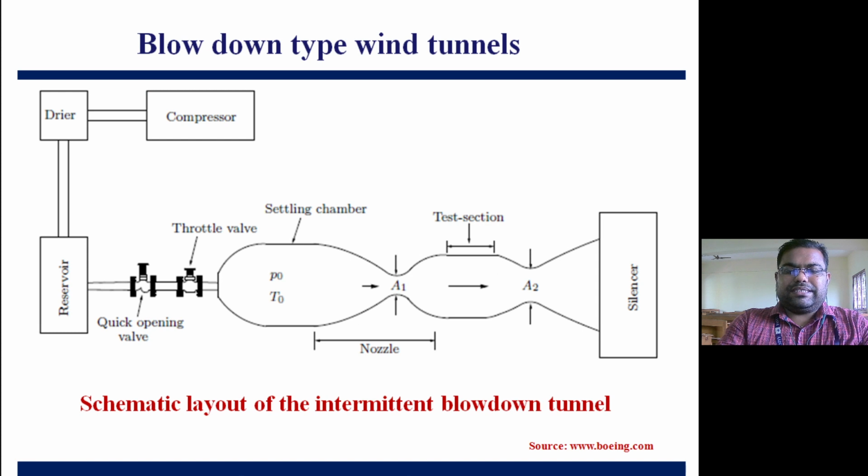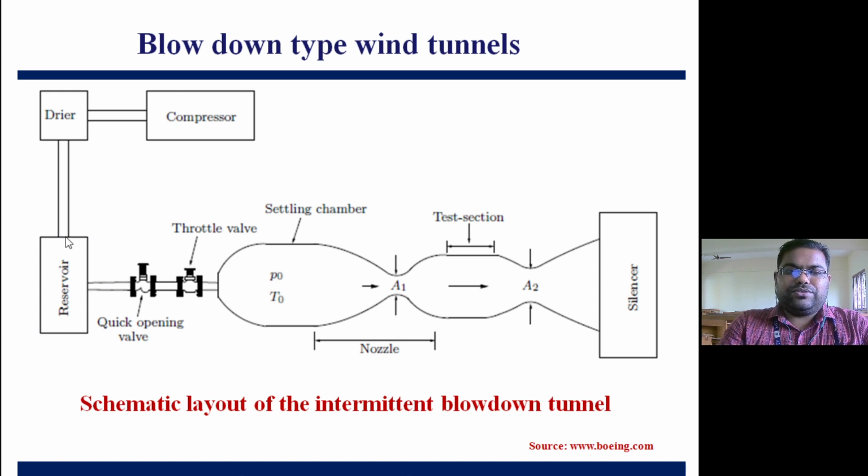So this is the schematic diagram of a blowdown type high speed wind tunnel. This I have taken from the Boeing website; it is given there, and this is the source that has been mentioned here. If we look at the blowdown type, as I said, it requires the reservoir, right? This is the reservoir where we will store the energy as high pressurized air.